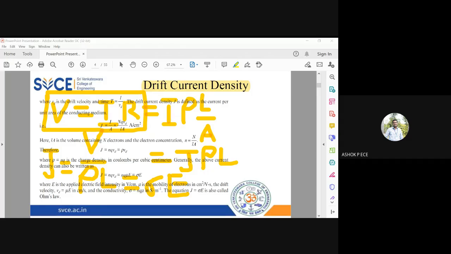But what I am dealing with here is semiconductors, right? So if I am going to use Ohm's law for semiconductors, I cannot use V is equal to IR. I'll be using the modified form of Ohm's law called J is equal to sigma E. Because in semiconductors, you have a phenomenon called conductivity, which is going to depend on temperature. Okay, that is the important thing.